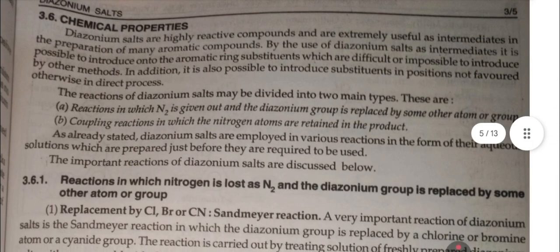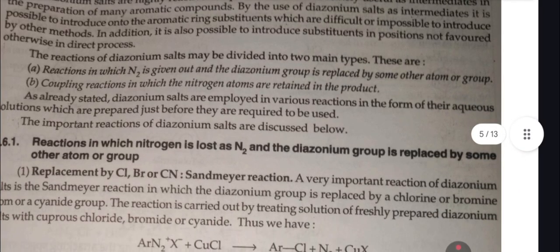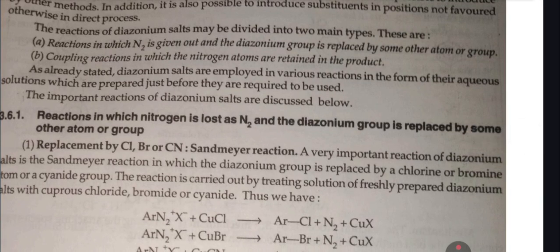Chemical properties. Diazonium salts are highly reactive compounds and are extremely useful as intermediates in the preparation of many aromatic compounds. By the use of diazonium salts as intermediates, it is possible to introduce onto the aromatic ring substituents which are difficult or impossible to introduce by other methods. In addition, it is also possible to introduce substituents in positions not favored otherwise in direct processes. The reactions of diazonium salts may be divided into two main types. First is the reaction in which N2 is given out and the diazonium group is replaced by some other atom or group. Second is the coupling reaction in which nitrogen atoms are retained in the product.